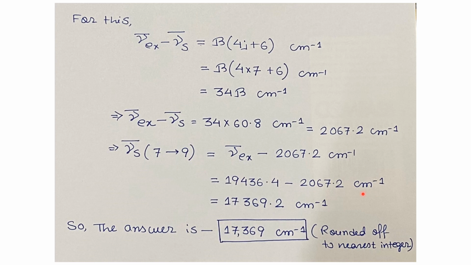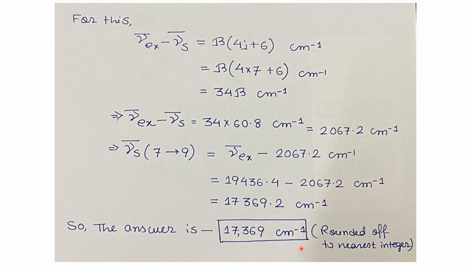So the wave number of the S-branch Stokes line equals 17,369.2 cm⁻¹. If we round it off to the integer form, then ν̄_S for this transition equals 17,369 cm⁻¹.